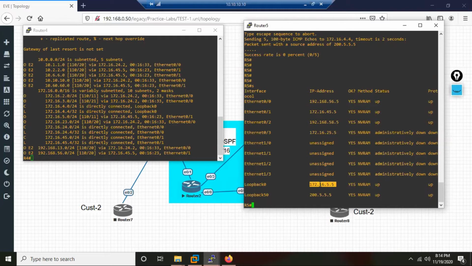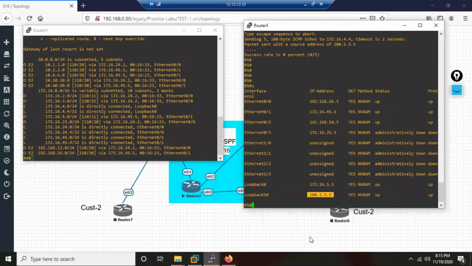So whenever two LDP routers' neighborship is not coming up, what is the possibility? Maybe the IP address of the router ID of your neighbor might not be reachable. So you have to understand this problem. Now, once we know the problem, what is the solution? Simple solution: R4 does not know this IP. So if R4 knows this IP, will they form neighborship? Yes. Now the question is how R4 will come to know about 200.